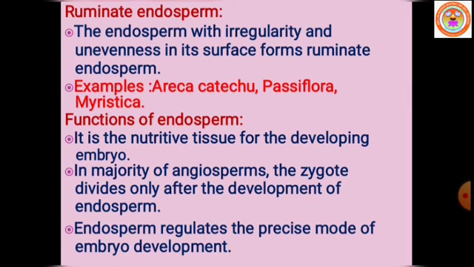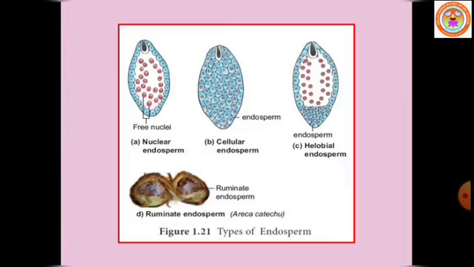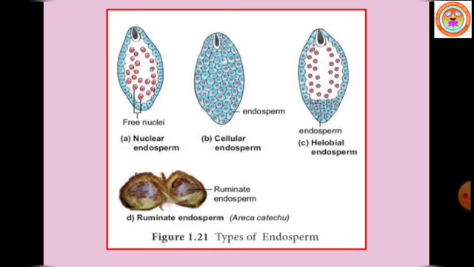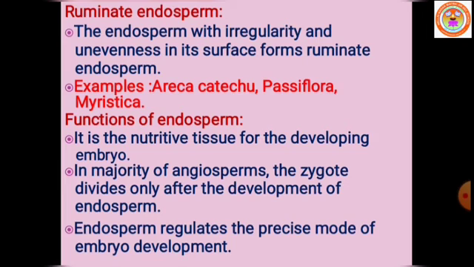Next, another important type, called ruminate endosperm. Ruminate endosperm shows irregularity and unevenness in its surface. Ruminate endosperm is observed in Areca catechu, betel nut you say.